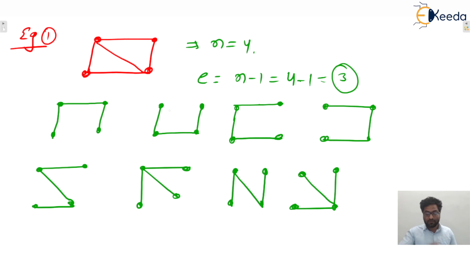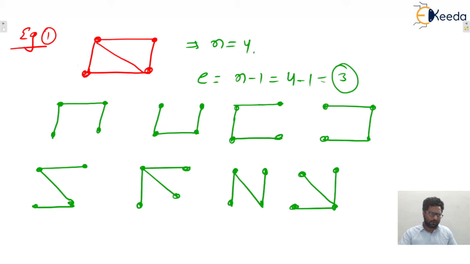Remember, we need to consider only those edges which are present in the given graph, isn't it? So in every spanning tree you can see only those edges are there which are present in the given graph. Remember this one. So we can say that here 8 spanning trees are there.